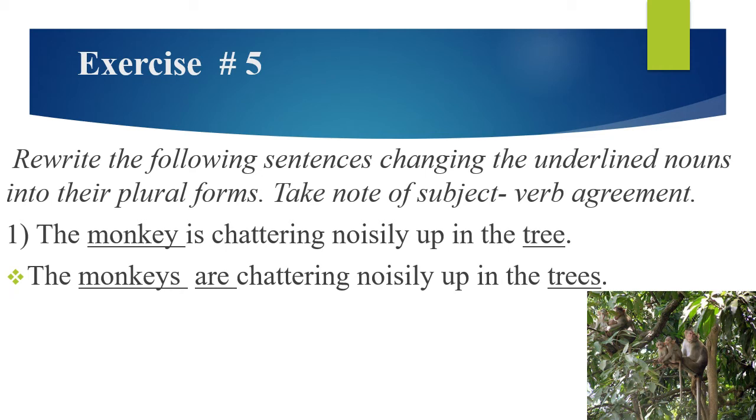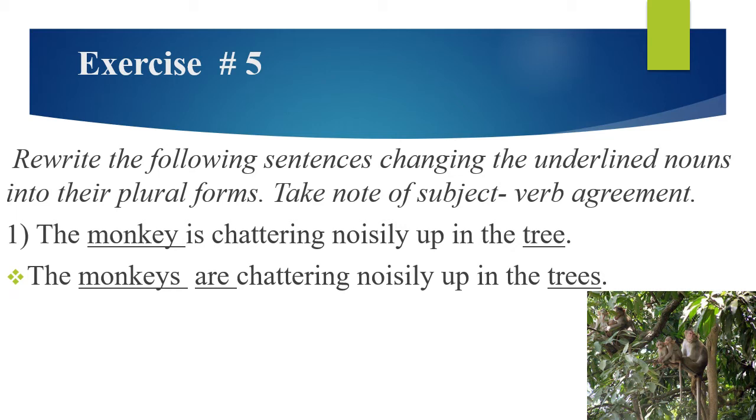Students, take out your grammar books. Now we will do exercise 5. Look at this exercise. The question is, rewrite the following sentences changing the underlined nouns into their plural forms. It means they have underlined the nouns and we will make their plural. So when they will be in plural form, the verb will also be changed and the possessive pronouns will also be changed.